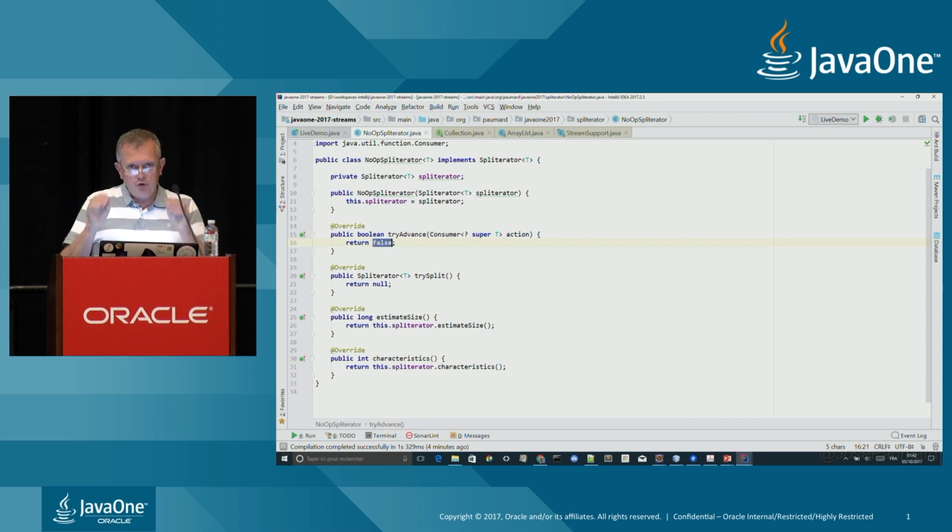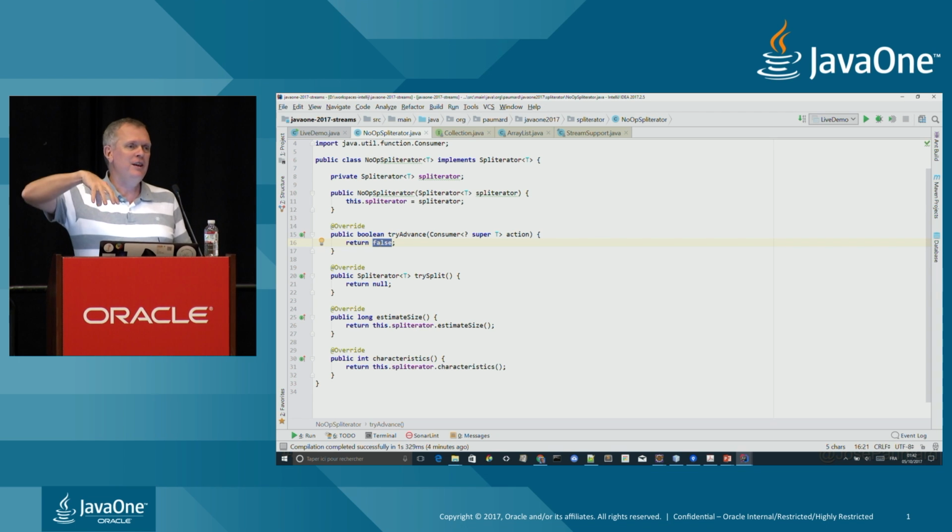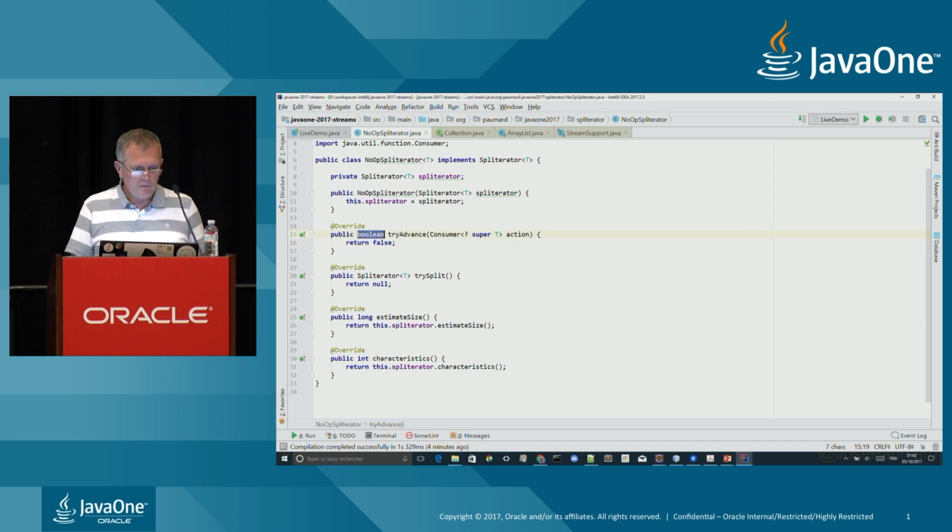And now there is this tryAdvance method. This is really where I need to write my code if I want to do non-trivial stuff. This tryAdvance method can be seen as the equivalent of the next method of the iterator object, but it works differently. First, it returns a Boolean, right?